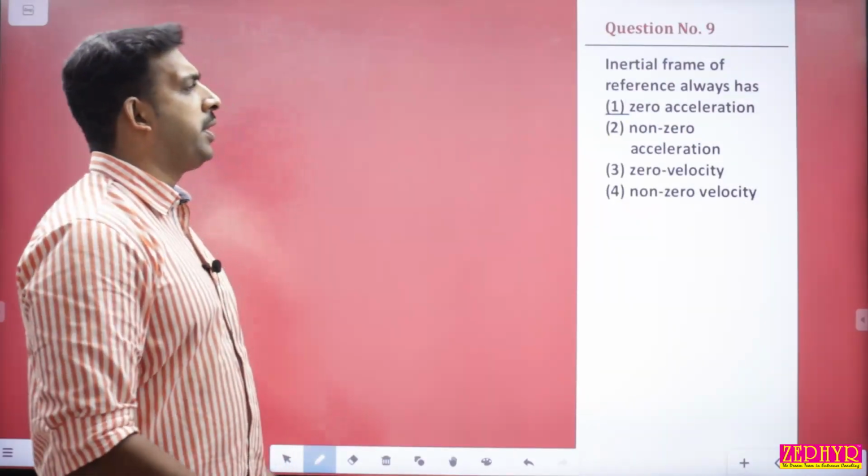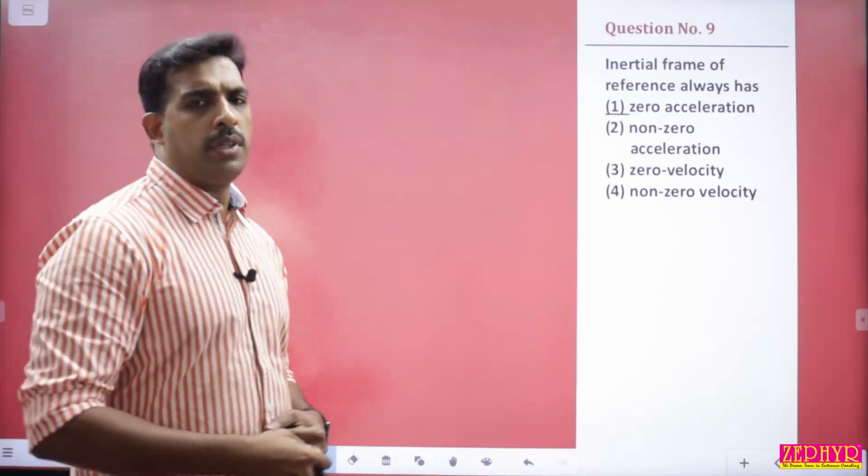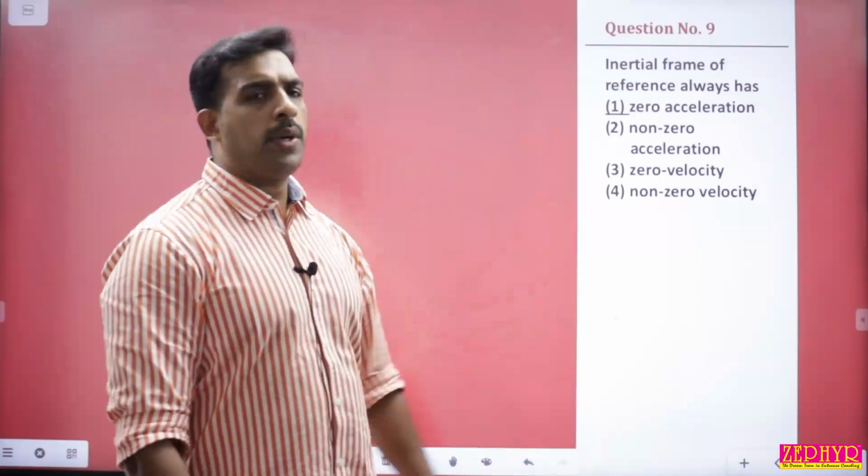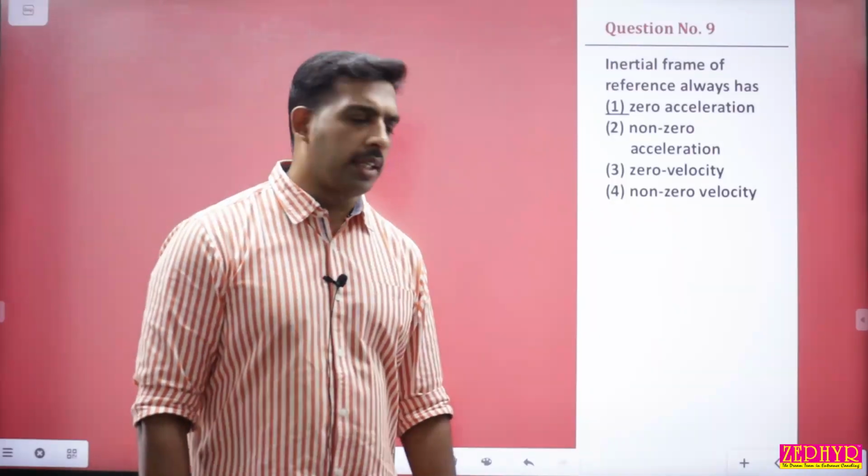Question number 9. Inertial frame of reference always has zero acceleration. There are two types of frame of reference, inertial frames and non-inertial frames. Inertial frames will have zero acceleration. Non-inertial frames will have accelerations.